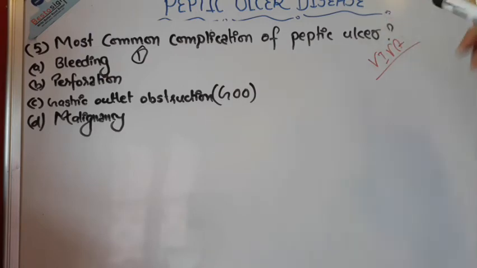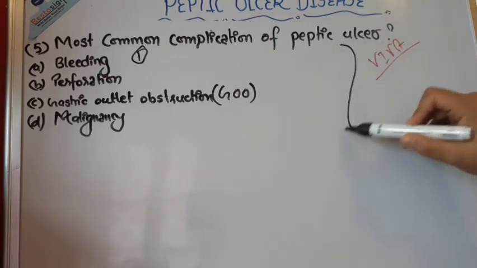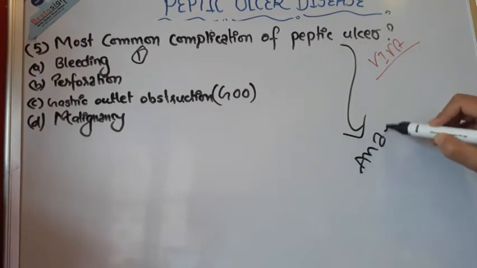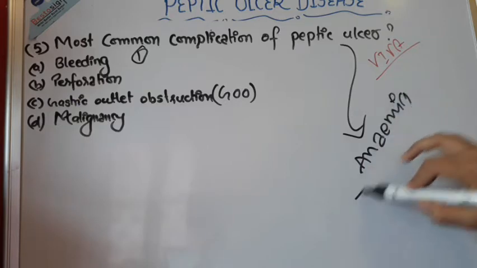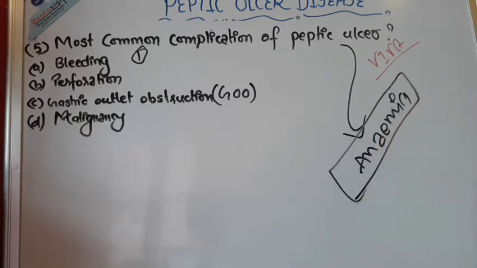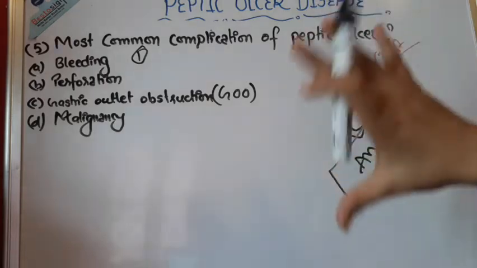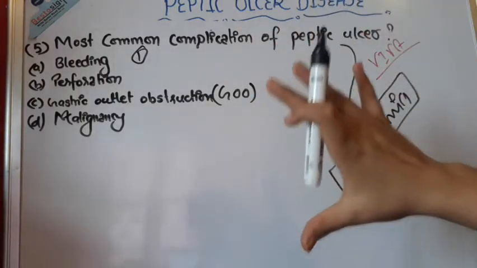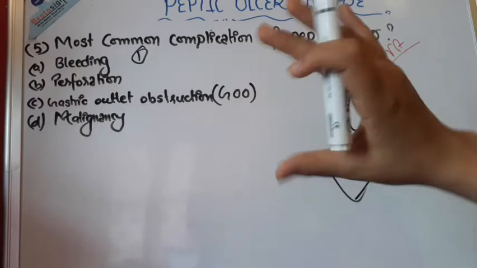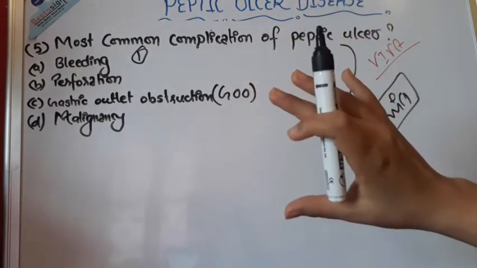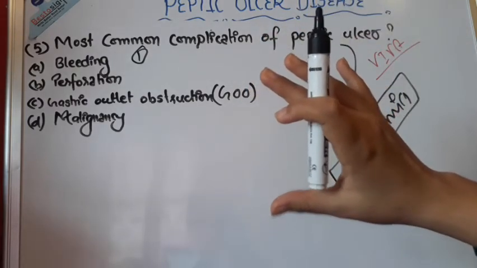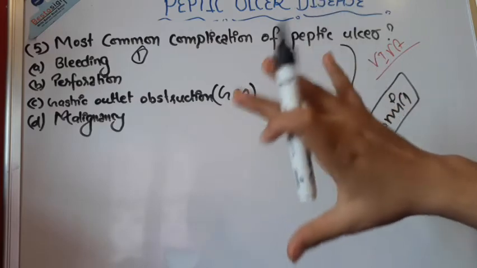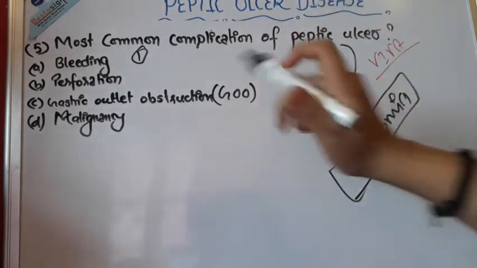So peptic ulcer disease may also result, if excessive, in anemia due to the damage of the small blood vessels. Okay, and then the next thing that you should know is the perforation. Perforation is a condition where an untreated ulcer has burned through the mucosal wall in a segment of the GI tract, allowing the gastric contents to leak into the abdominal cavity.